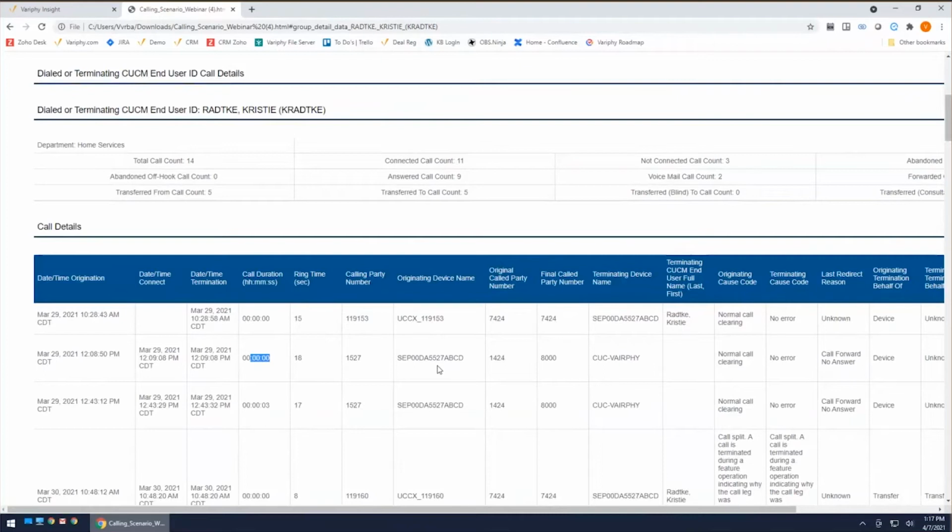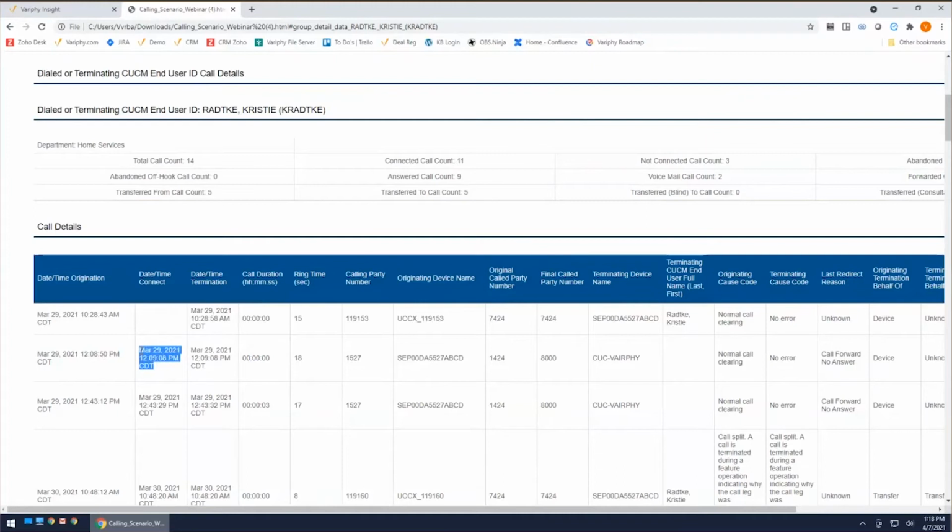But from an answered perspective, this is something that is going to be considered answered because we do show that it has a date time origination and that the date time connect is greater than the date time origination here.